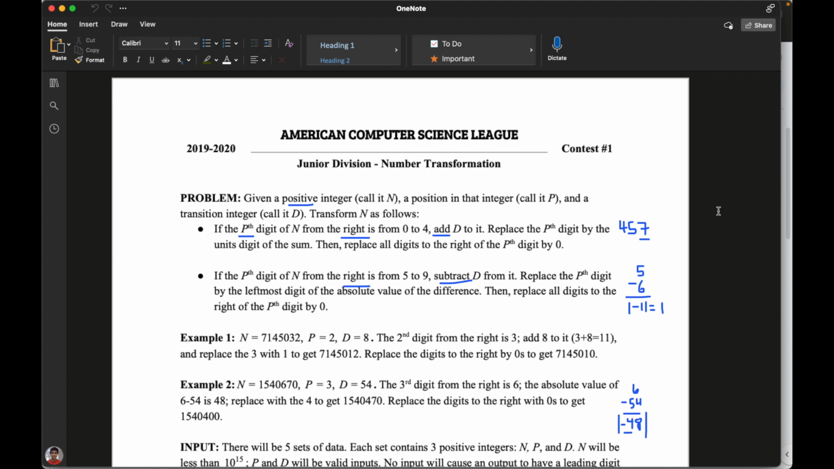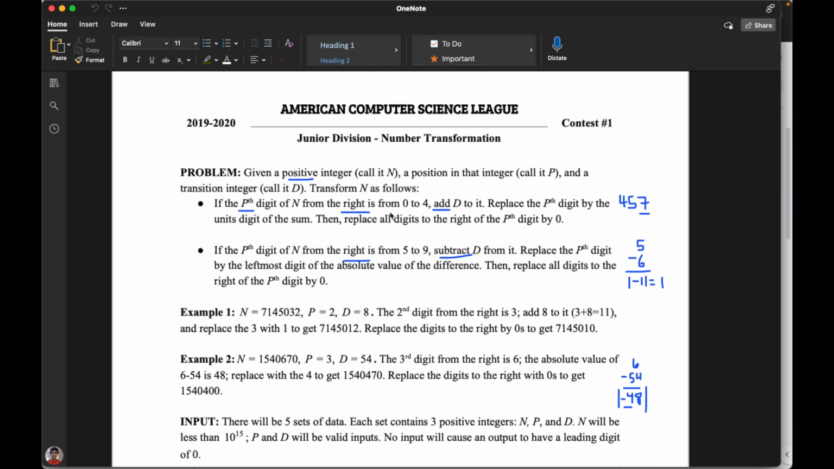If the position digit of n from the right, remember from the right, not from the left, is from 0 to 4, add d to it. Remember, d is a transition integer, so you're going to add d to the position integer from the right. Then you want to replace the position digit by the units digit of the sum. Okay, the units digit can be a little confusing because it's like 4th grade math, and I'm sure a lot of us have probably forgotten it. But if you take the number 457, for example, 7 will be the units digit.